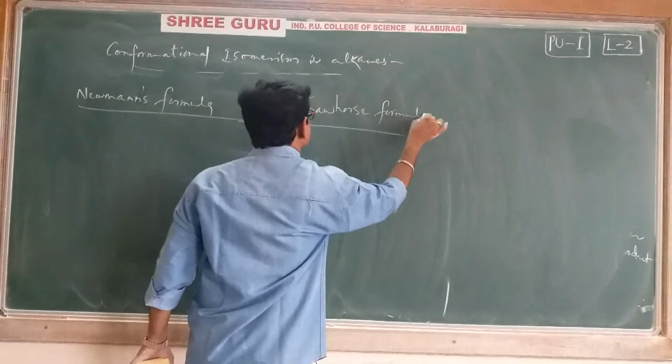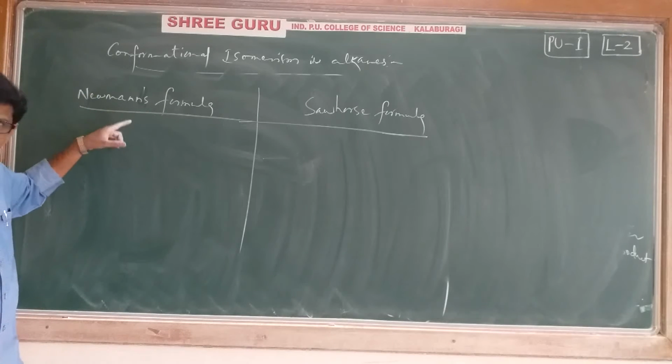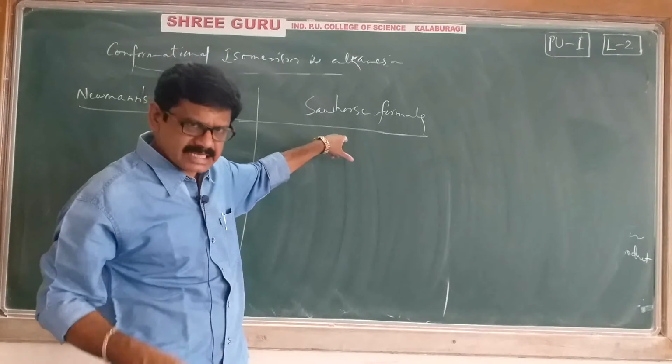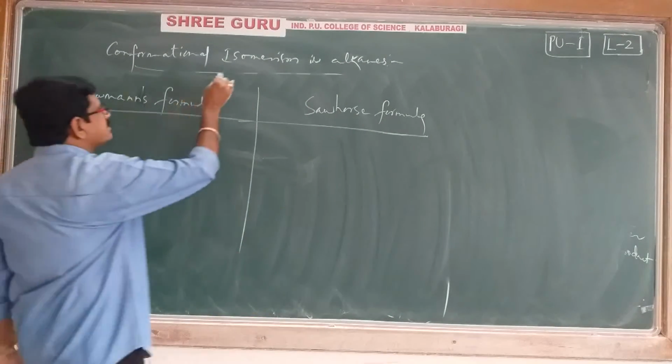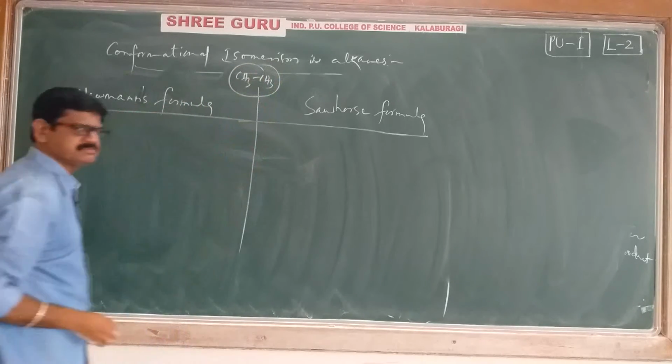Sahar's formula, Newman's formula. According to Newman's formula we have to write ethane only. According to Sahar's also we have to write ethane only. Ethane, how to write? Very simple. According to Newman formula, how to write ethane? Because CH3 should show. See here carefully.